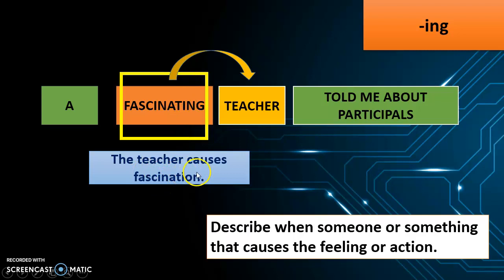Because the teacher causes fascination. So it means that someone or something causes the feeling or action. In this case, the teacher causes fascination. That's why I can say fascinating teacher.